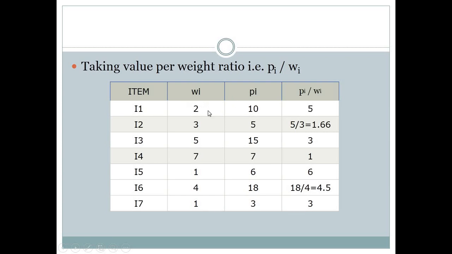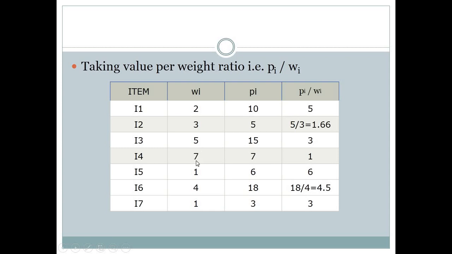If the item weight is 3 and profit is 5, then 1 unit of weight will give us profit 1.66. If we have weight 5 and profit 15, then if we take 1 unit of weight, the profit will be 3, meaning Pi by Wi.